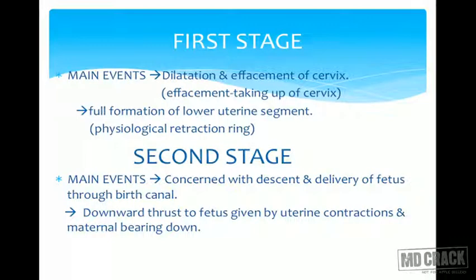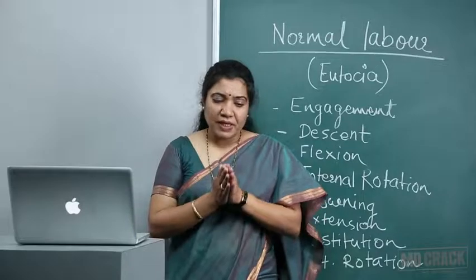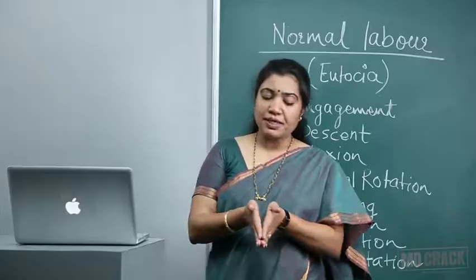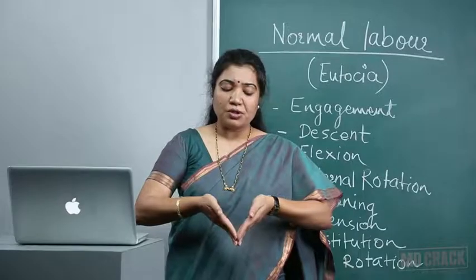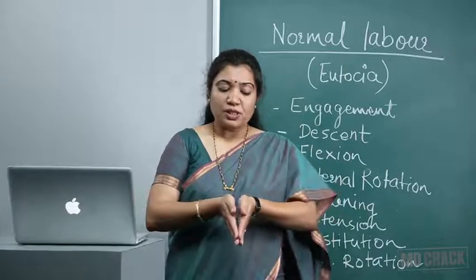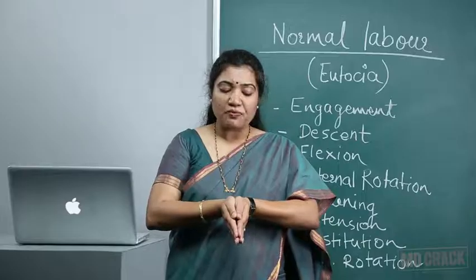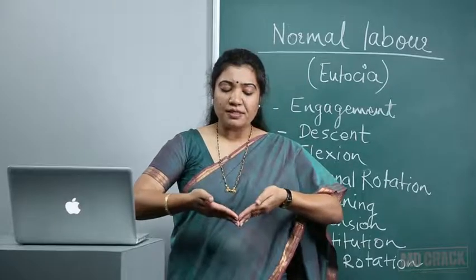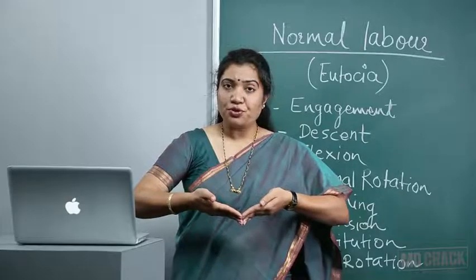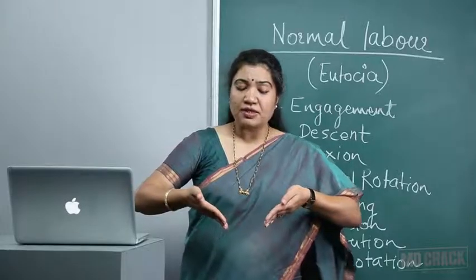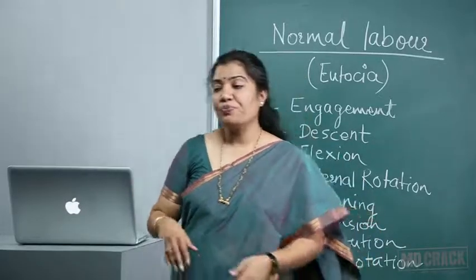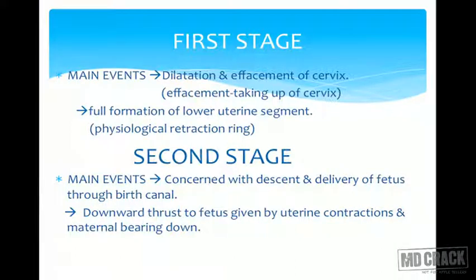Now let's see these stages in detail. In first stage, the main events are dilatation and effacement of the cervix. What is effacement? To explain it to you, if this is the external os, this is the internal os, and this is the cervix, then opening up of the internal os is effacement. So this cervix, which is tubular and elongated, is now opening up like this and becoming this way. Formation of lower segment, opening up, effacement has taken place, and then gradually dilatation starts and the cervix dilates like this and the baby comes out. So this taking up of the cervix is called effacement.